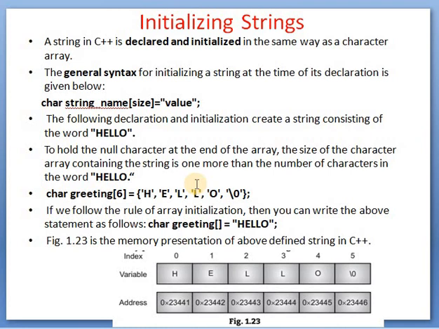So if you want to create a character array or string, then you have to mention the size, which is +1 than the characters present in a string. So in hello there are 5 characters, but we are writing here size 6. Why 6? Because space is needed for this \0, that is the null character. It is also called a null character. So character greeting having size 6 equal to, in curly brackets, hello, ended with this null character.